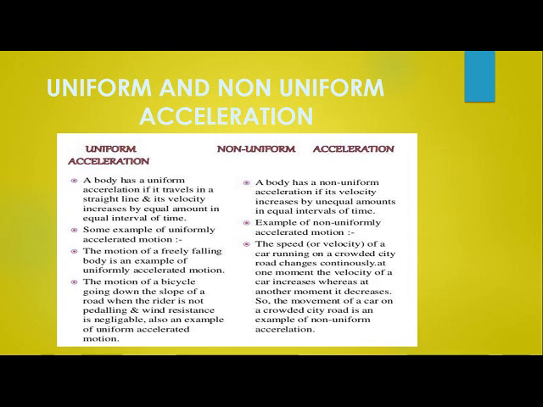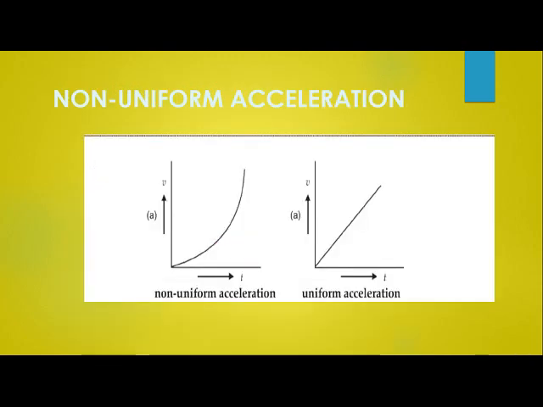For non-uniform, you can take any other example. The motion of a bicycle going down the slope of the road when the rider is not pedaling and the wind resistance is almost negligible is an example of uniformly accelerated motion, while when you are moving in a crowded city full of traffic, it is an example of non-uniform acceleration.